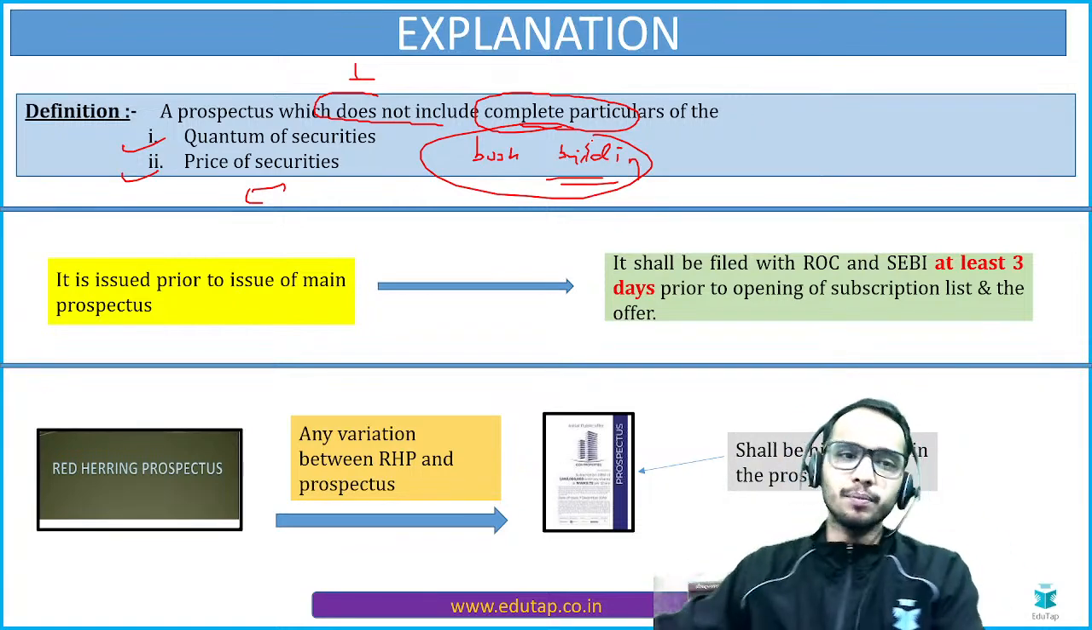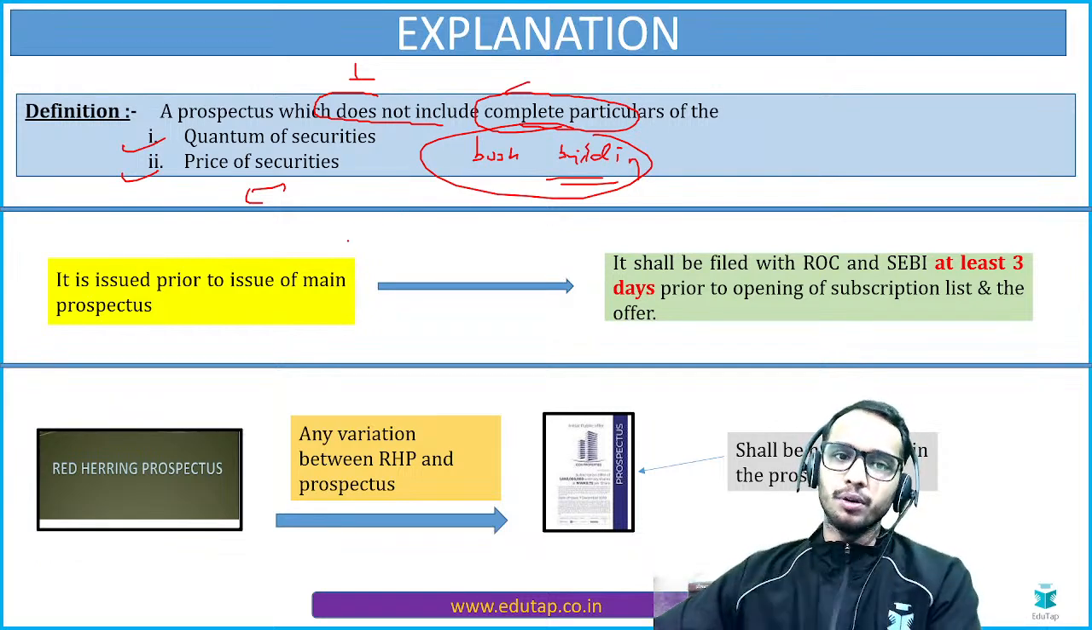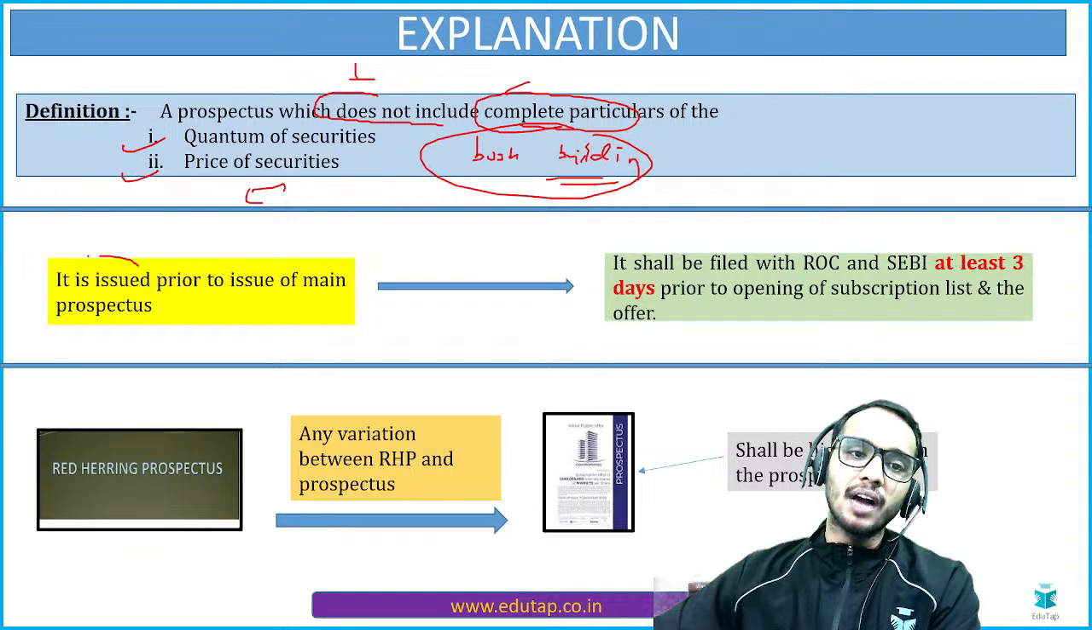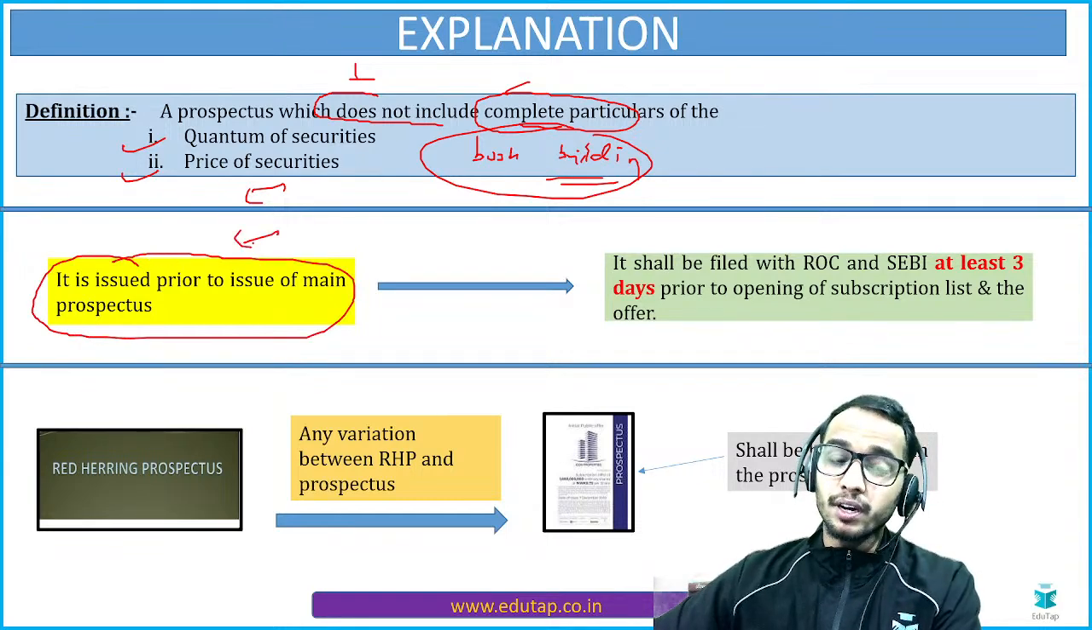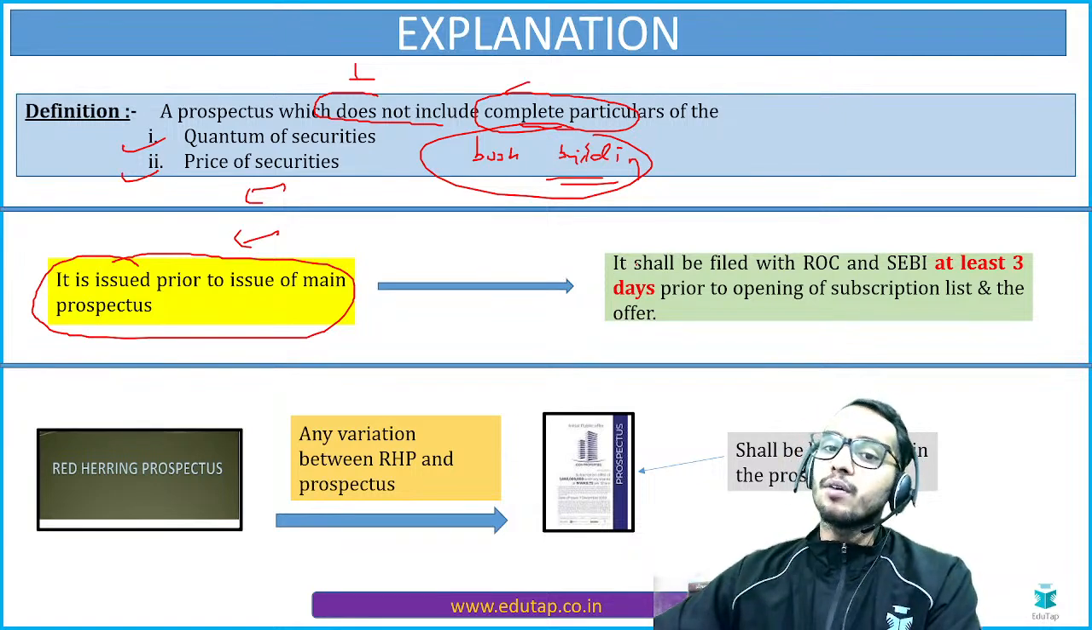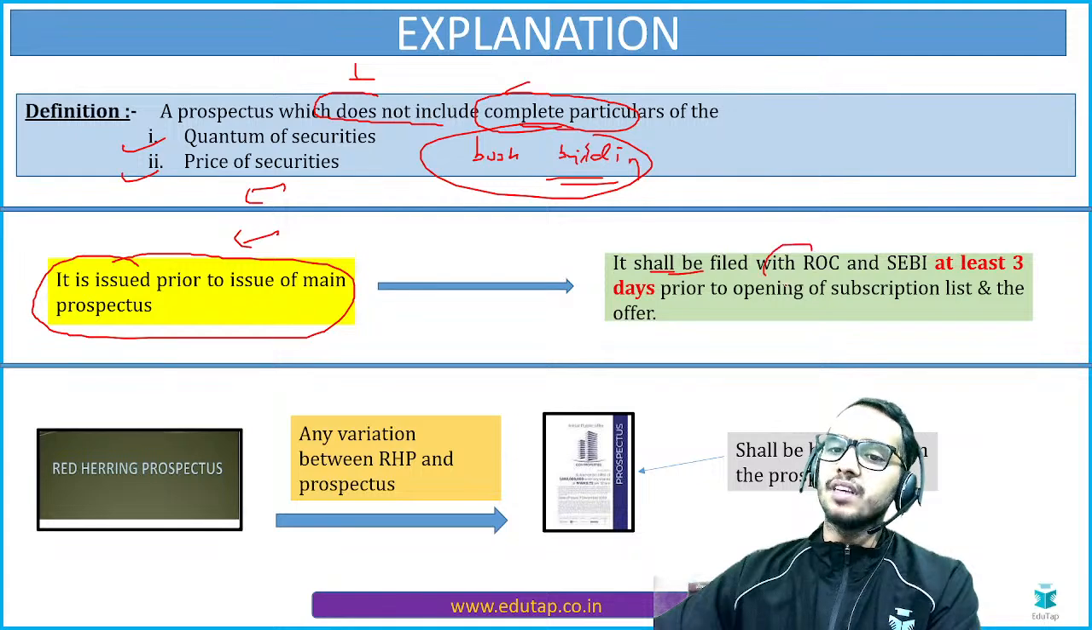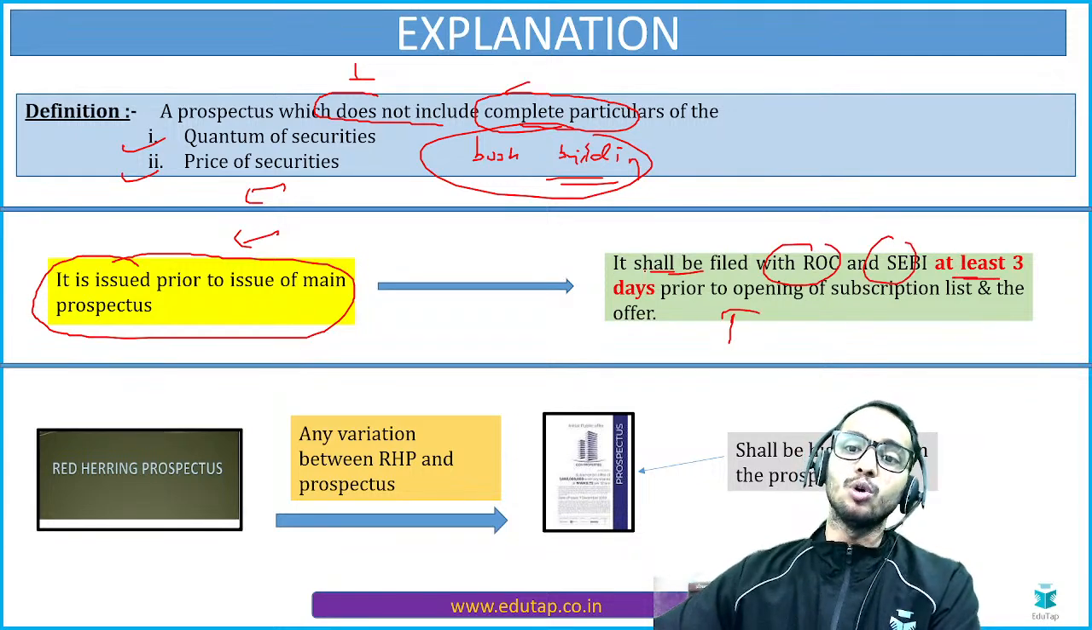Got the understanding? Okay, now all the underlying concept we are going to discuss now is issued prior to the issue of the main prospectus. Now this is very important. In the main prospectus, obviously you will have more details. Now this shall be filed with the ROC and SEBI at least 3 days prior to the opening of the subscription list.